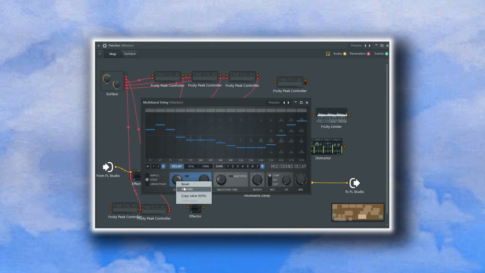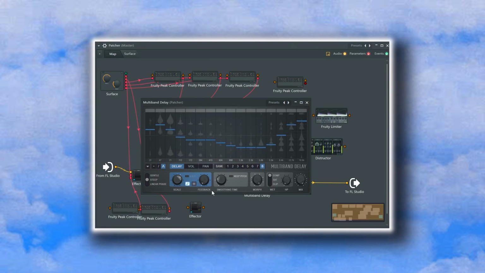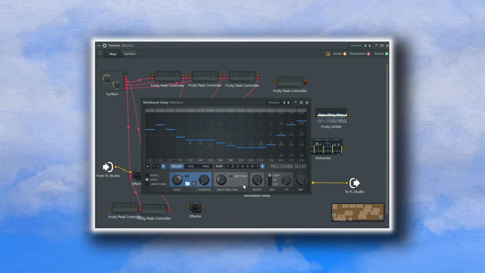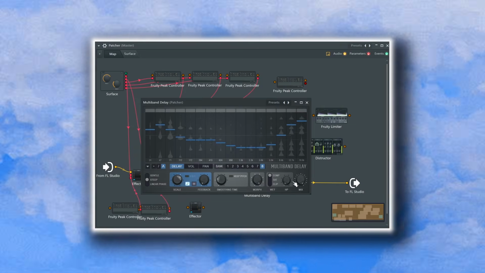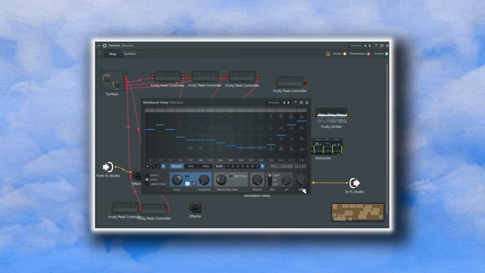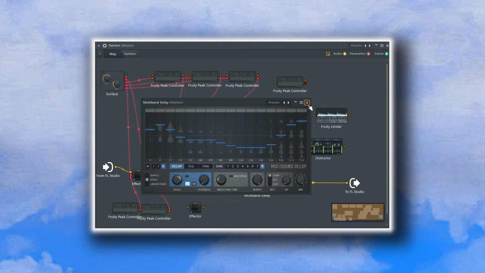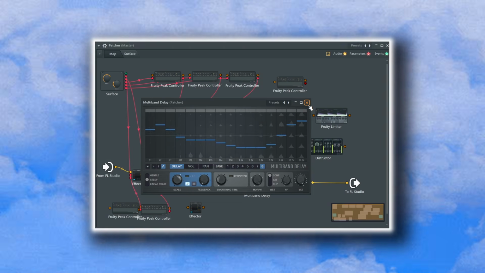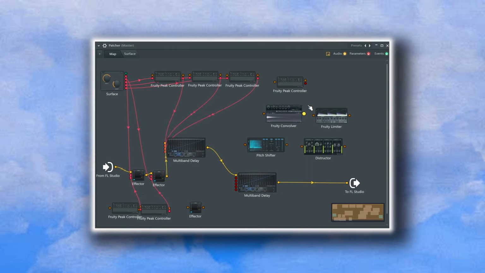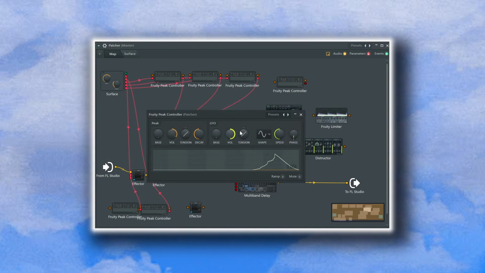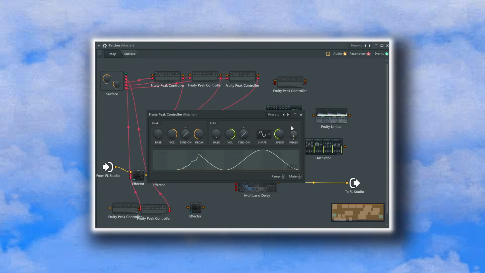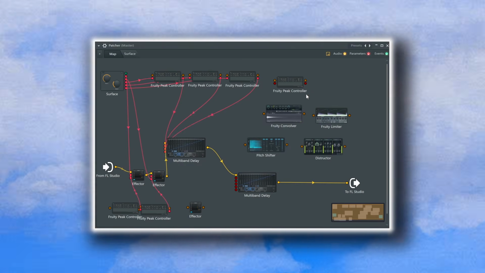Now we need to activate the scale, feedback, keep pitch option, morph, and dry wet knobs. I only want to add an LFO to the morph option. The rest of the parameters will be dialed directly with the knobs in the Surface tab for a more precise sound. Let's add a peak controller with a sine shape. Activate the speed knob and connect it to the morph input.